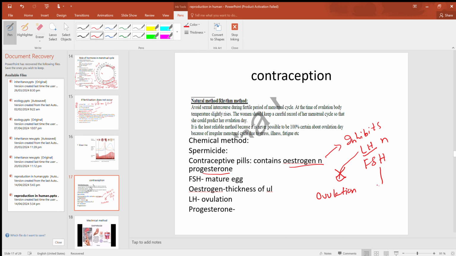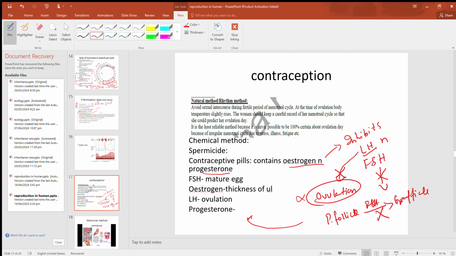If FSH is inhibited, there is no maturation of the primary follicle to the Graafian follicle. So if there is no matured egg, of course there will be no ovulation. If there is no ovulation, then there will be no fertilization.